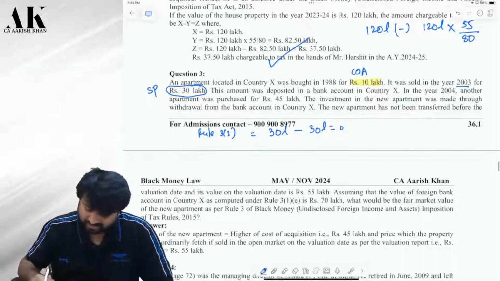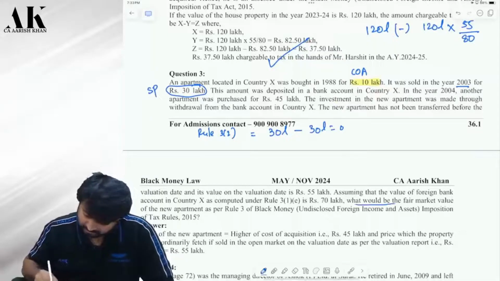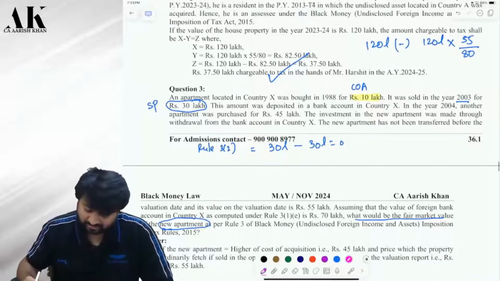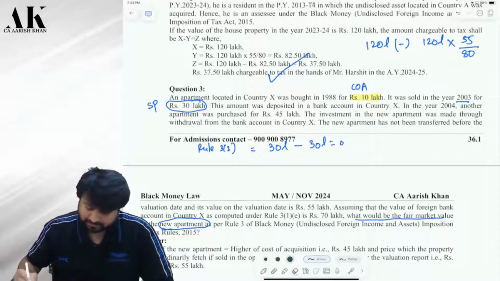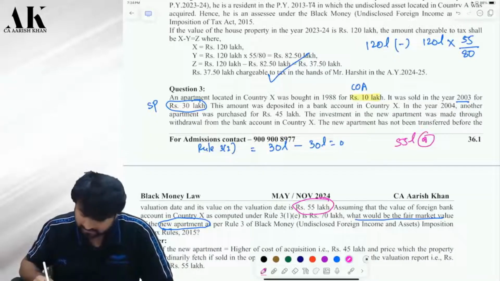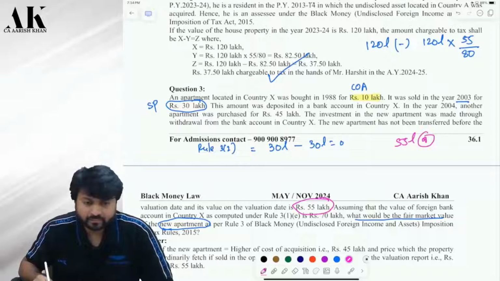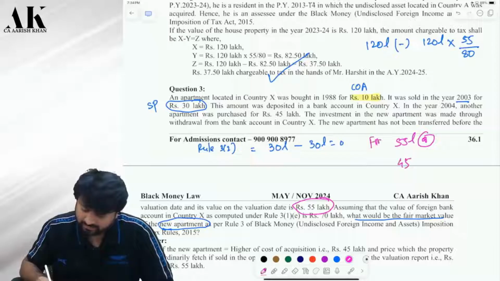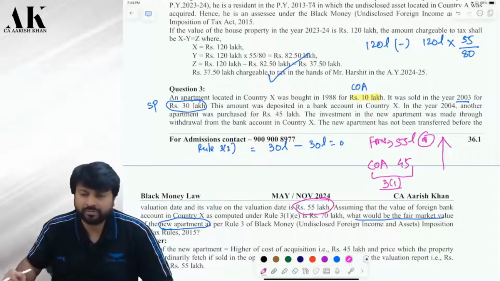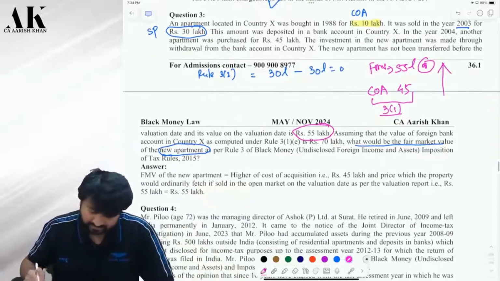Correct or not? Now, don't think much. They are only asking you what would be the fair market value of the new apartment. So only answer that much. Don't answer unnecessary things. Tell me. The fair market value of the new apartment will be 55 lakhs. Okay? What was the cost of the new apartment? 40 lakhs. 45 lakhs. This is the FMV on valuation date, correct? And this is the cost, whichever is higher. This is as per which rule? 3.1, because the asset is not transferred before valuation date, correct? So that is the answer, 55 lakhs.